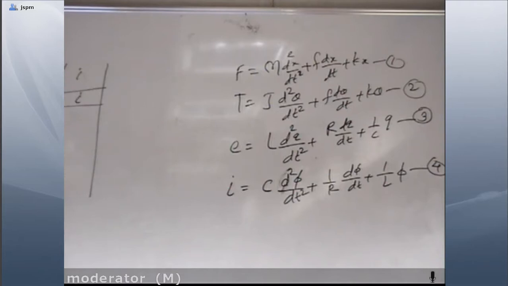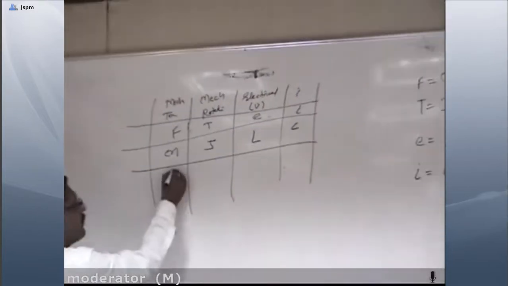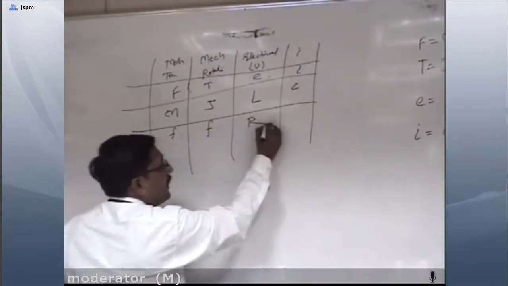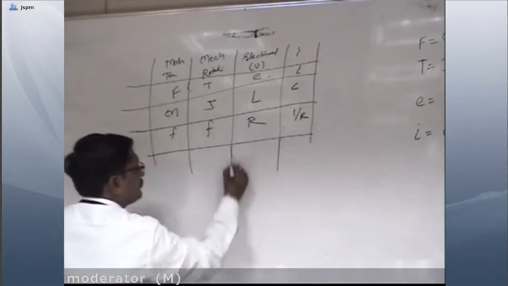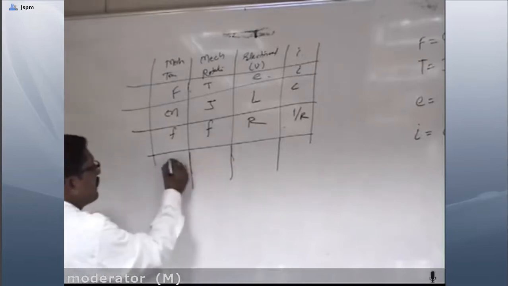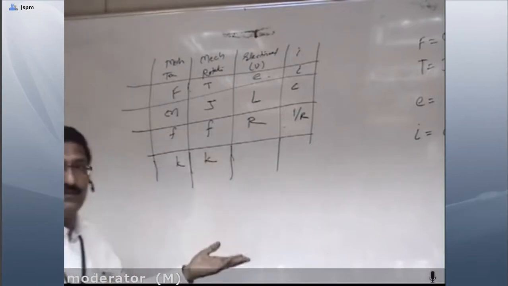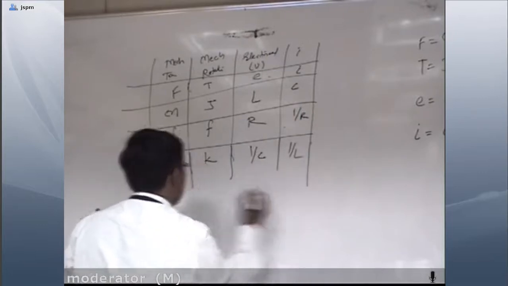Then mass, second one: whatever mass m is there is analogous with J, and here in the voltage system it is L, in the current system it is C. Then the third one, the frictional coefficient. Here also the frictional coefficient is there, it is R, and here 1 by R, the reciprocal of R. Then next one, after F, is K, the spring constant. So it is K, here also the stiffness or spring constant, then 1 by C, and here 1 by L.